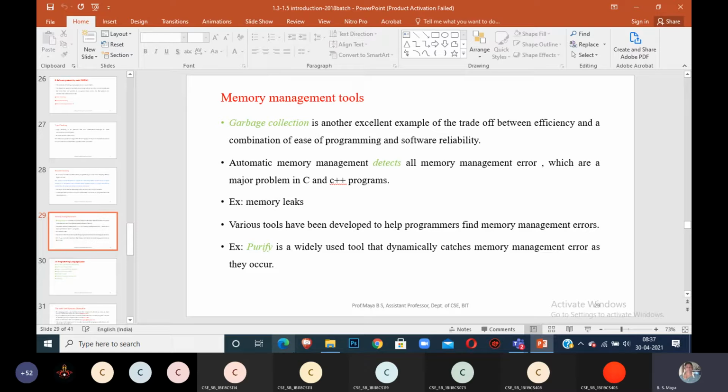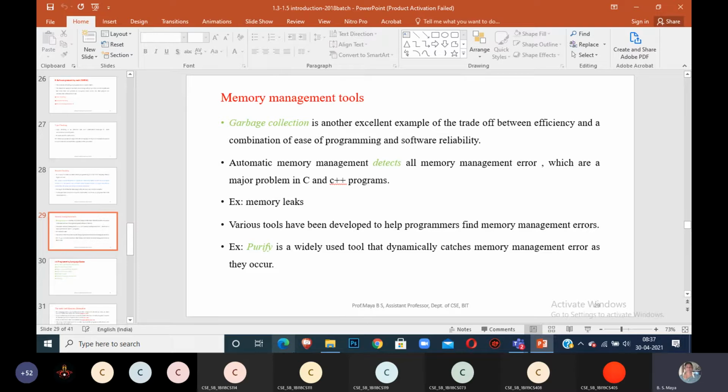Then you have memory leaks. What do you mean by memory leaks? Can anyone tell me what memory leaks are? How do you identify memory leaks, or how do you identify whether the garbage collector allocated this or not?